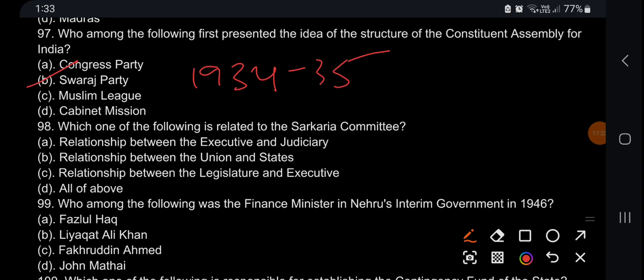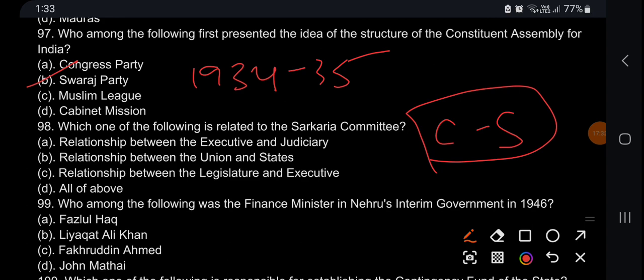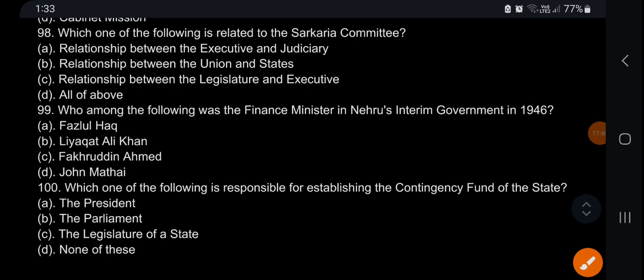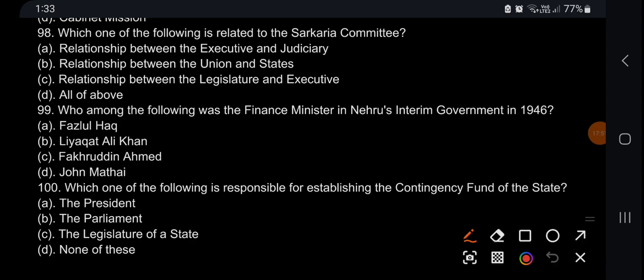Which one of the following is related to the Sarkaria Committee? Sarkaria Committee means we must remember center-state relations, relations between union and states. Who among the following was in the interim government, the provisional government? We did this question already. Liaquat Ali Khan. Which one of the following is responsible for establishing the contingency fund of the states? To establish the fund, the state legislature has to do it.